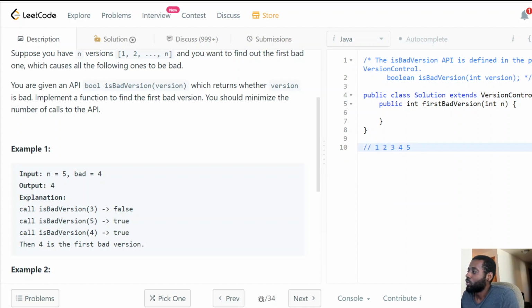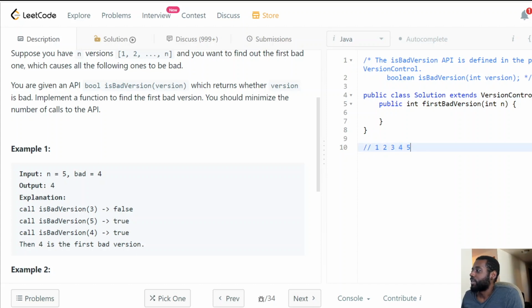And then we go to our right, and we check. We apply binary search over that search space as well. Is 4 a bad version? Yeah, 4 is a bad version. Then we cut down the search space again, and we return 4 as the answer. This is how it would work.